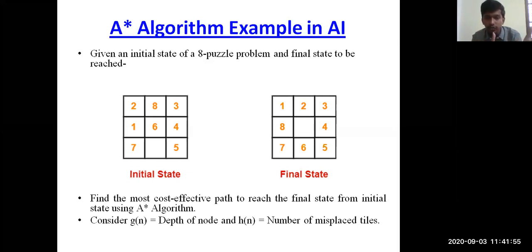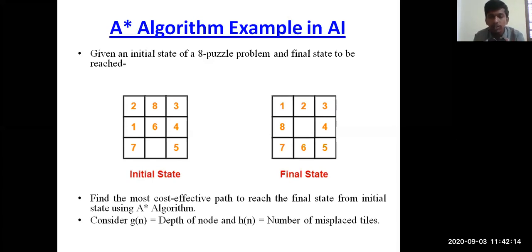You have 1, 6, 4 in the initial state, and in the destination you have 8 and 4. So 4 is common, these are in the same place. So again you can see 1 and 6 are in the wrong place. In the same manner, 7 and 5 are arranged properly, and 6 is in a different place.